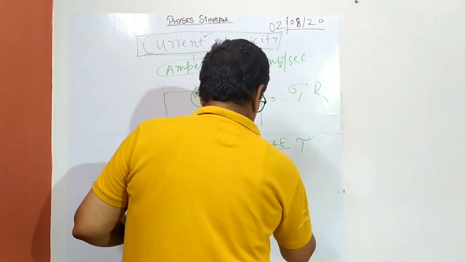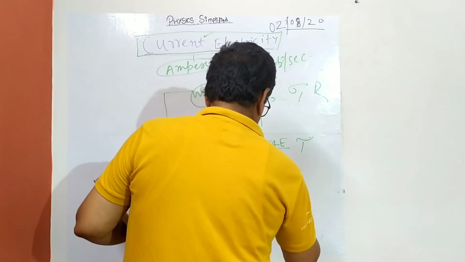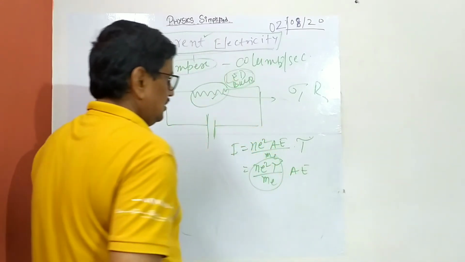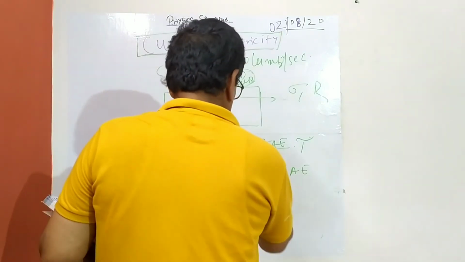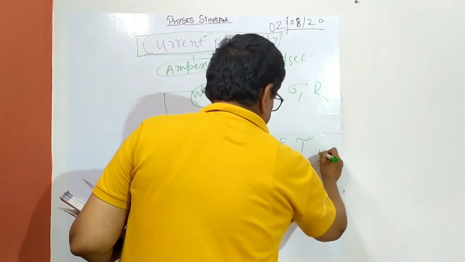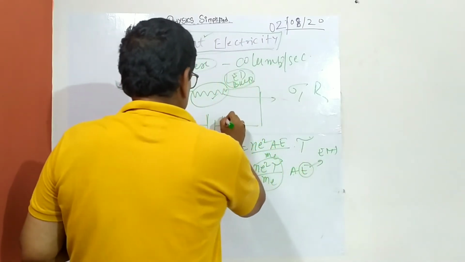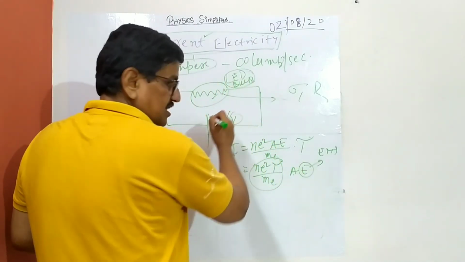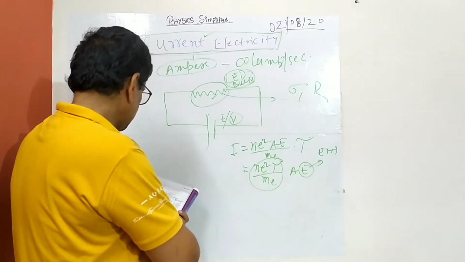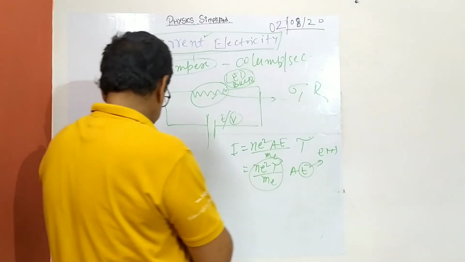N e squared tau divided by mass and A e, and this is precisely resistivity. rho equal to, because this is your current density and then this is your EMF, or V. The relationship will come later. We'll see it later. But this is precisely called resistivity.